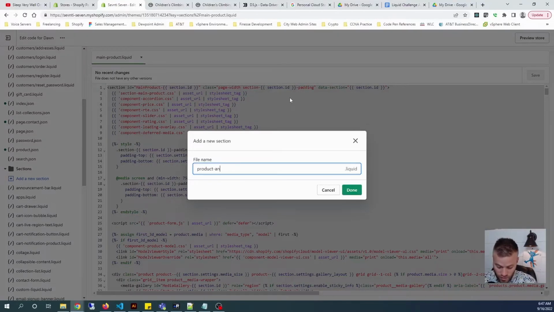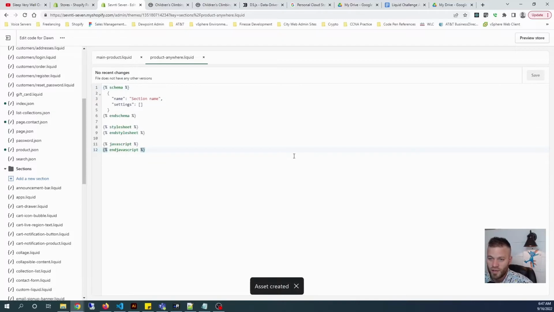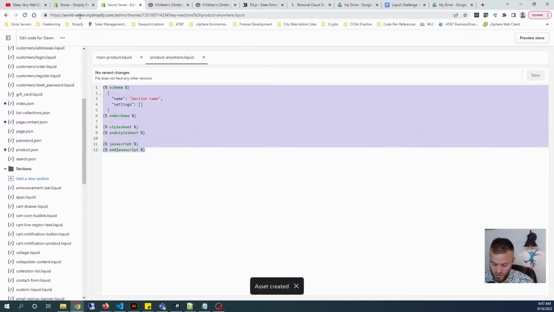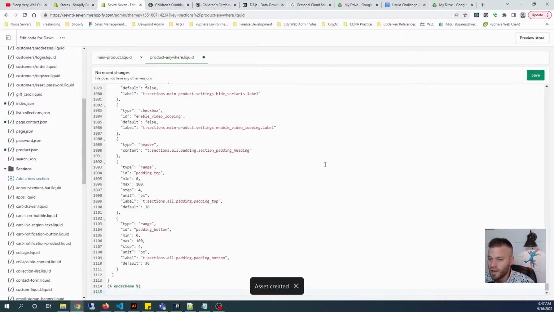product-anywhere.liquid, and it's going to create that template, and it's going to have some default settings that we can just blast out of there, and then we can paste in everything from main-product.liquid.